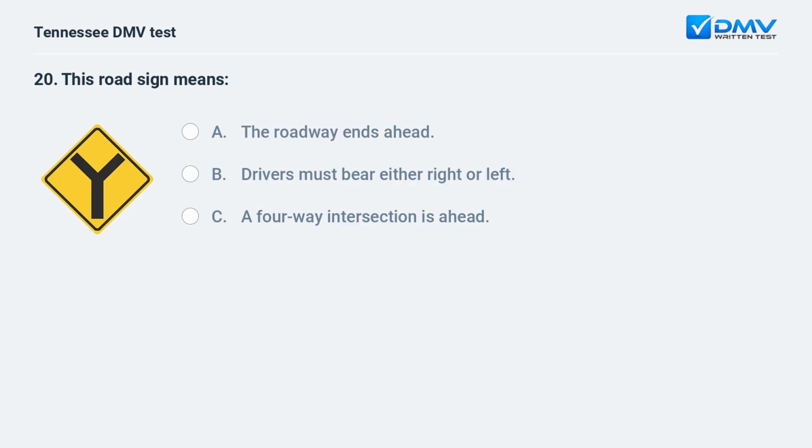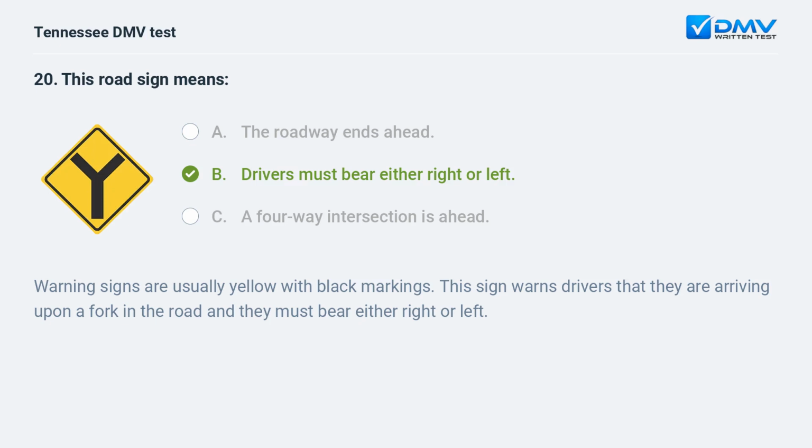This road sign means: A. The roadway ends ahead. B. Drivers must bear either right or left. C. A four-way intersection is ahead. B. Drivers must bear either right or left. Warning signs are usually yellow with black markings. This sign warns drivers that they are arriving upon a fork in the road and they must bear either right or left.